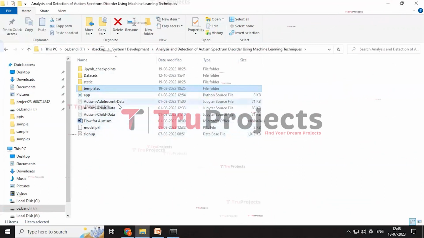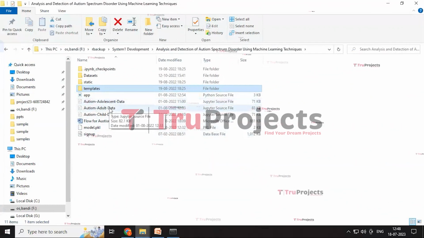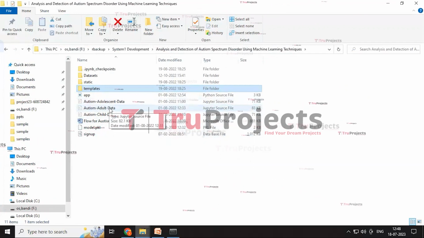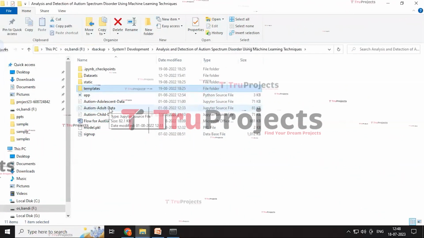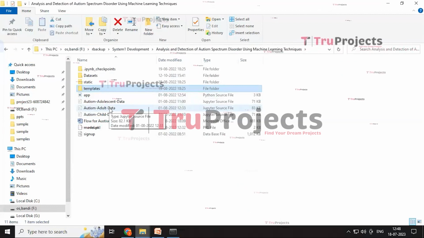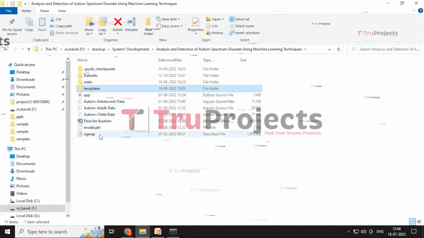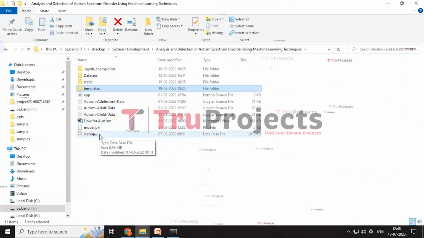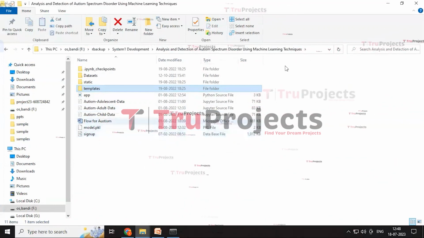And the IPYNB is a Jupyter notebook which contains the combination of the code, graphs, and output all in one place. It allows the user to write and execute the code in individual cells. And the signup is a database file which contains the database used to store the user information.